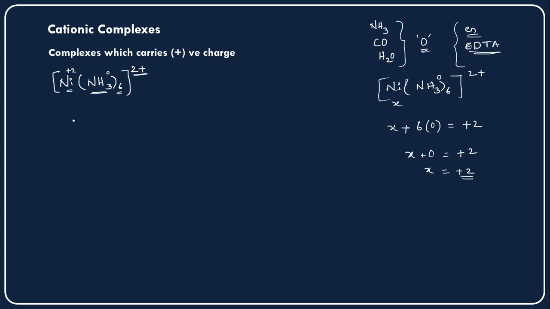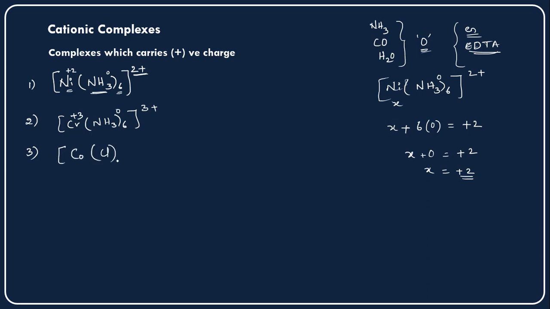Other examples we can also see. This is the first example, and the second example I want to give you is the chromium complex, with NH3 taken 6 times and here 3 plus. Similarly, these ammonia molecules again carry the 0 oxidation state. If you calculate in this way, this chromium also carries the plus 3 oxidation state only, right? Plus 3 oxidation state.